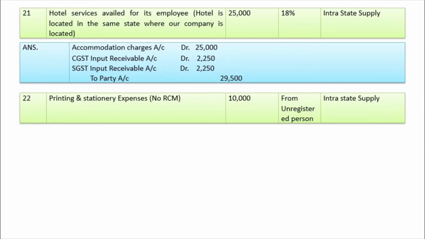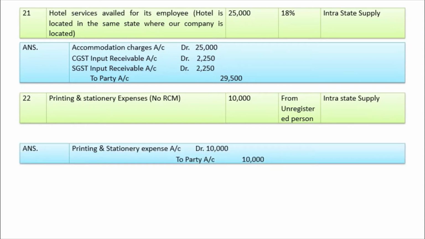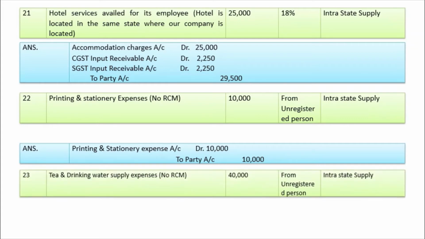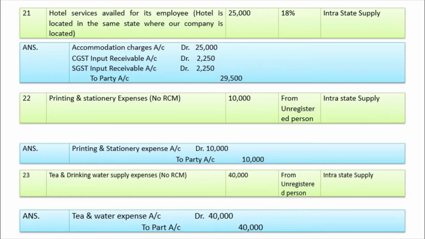So in this case, the entry is printing and stationery expense account debit 10,000, to party account 10,000. Tea and drinking water supply expenses, here also no RCM, 40,000 purchased from an unregistered person, that is an intrastate supply. So as it is purchased from an unregistered person, here also the same entry can be passed. So the entry is tea and water expense account debit 40,000, to party account 40,000.